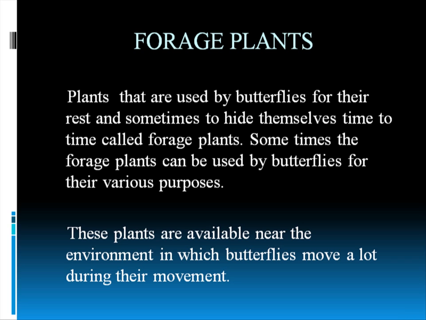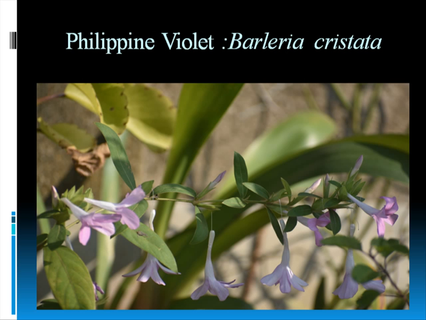And sometimes many butterflies also feed on these plants. In an environment where there are more foraging or larval plants, a butterfly will live there only, because it has more suitable conditions to live. So I will show you some foraging plants from my butterfly garden. I will come to that later.